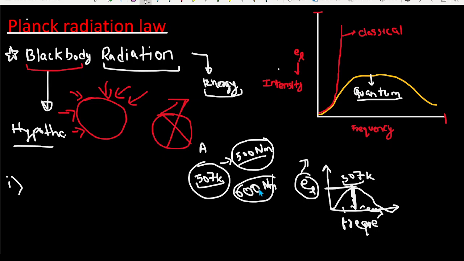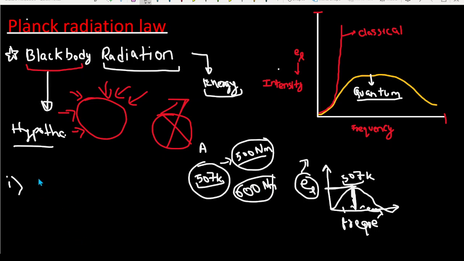So that is where the Planck radiation law and the Rayleigh-Jeans law came in, which tell you how we can derive the expression for the energy emitted by the black body, with frequency and all of this relationship. And that is a summary of why we need these laws, the Planck radiation law and all that. Now, discussing some of the important terms.